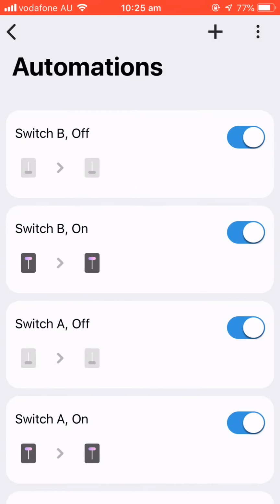Yeah. Now we can finish the setting. Then when we turn on switch A, we automatically turn on switch B. Turn on the switch B, we automatically turn on switch A as well. Okay, that's it.